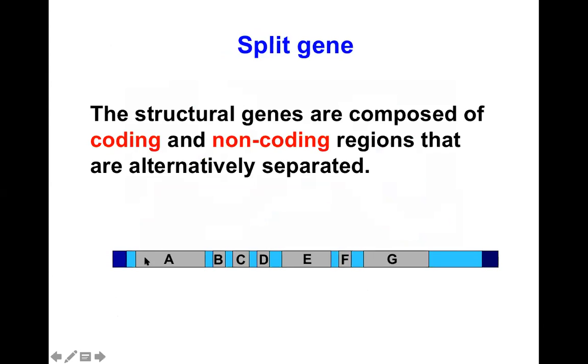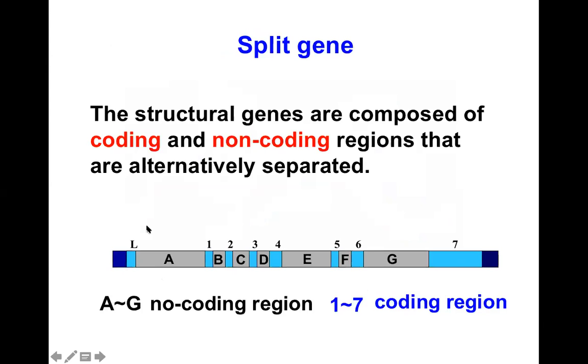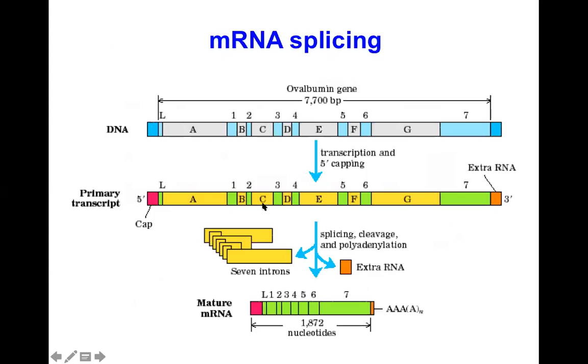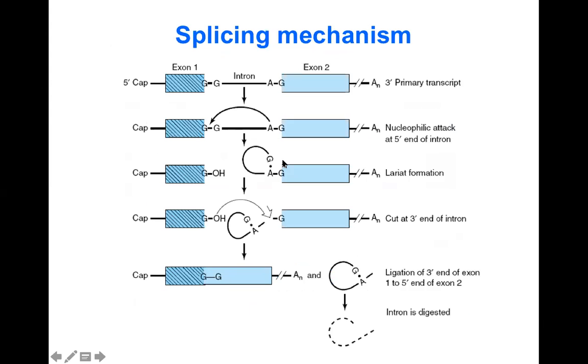So this is a split gene. This gene has coding and non-coding regions. A, B, C, D, E, F, and G. These are non-coding and coding regions. A to G are non-coding regions, while this is the coding region. 1, 2, 3, 7 regions. So approximately 7,700 base pairs, but much of it is non-coding region, exons and introns. So introns are removed through the splicing mechanism, RNA splicing.